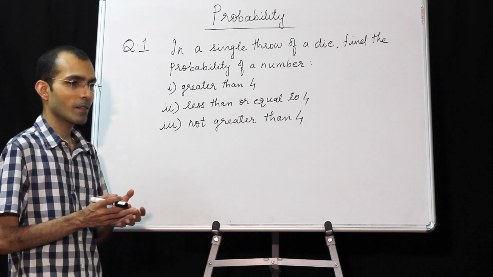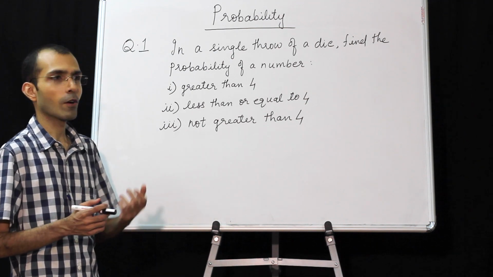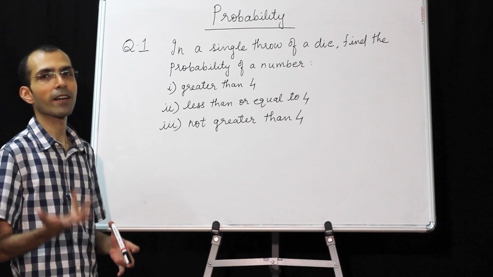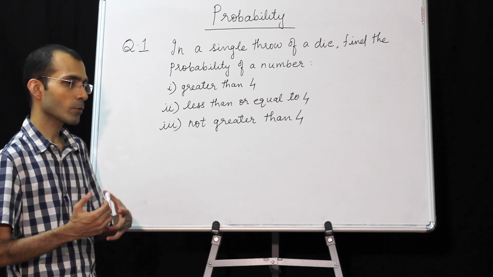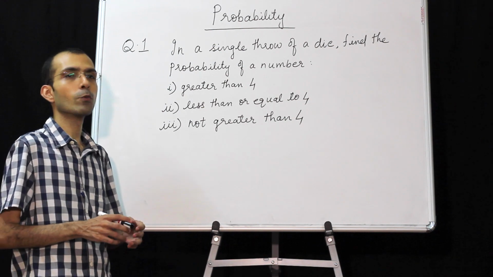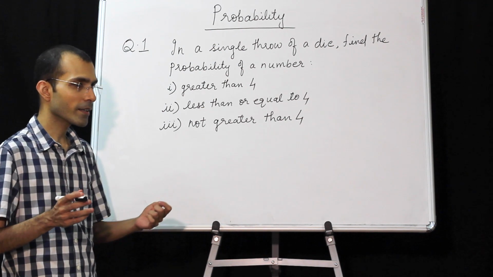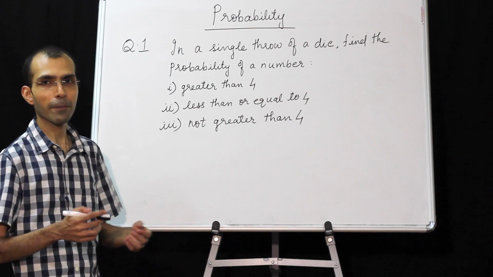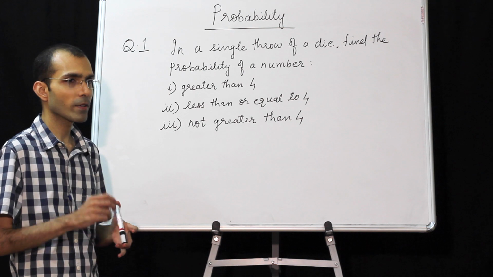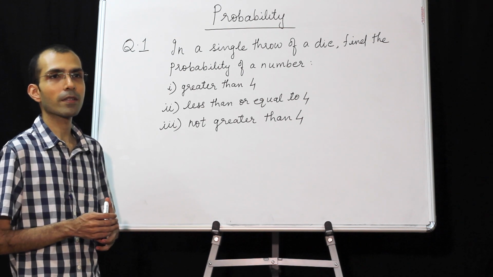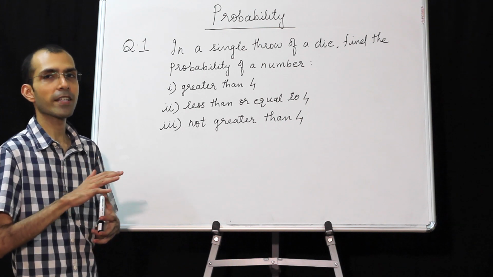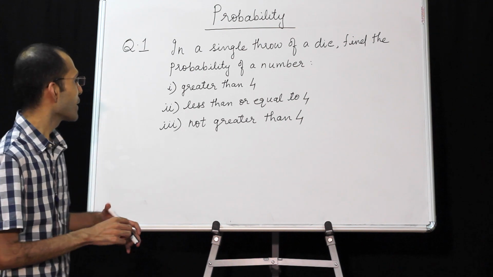Probability means the chance of something happening. So we are trying to quantify, like what is the chance it will rain tomorrow? What is the chance that you will win in a casino, in a gambling game? These are based on probability, and it is so designed that for any person winning in a casino, the probability is very, very, very less.